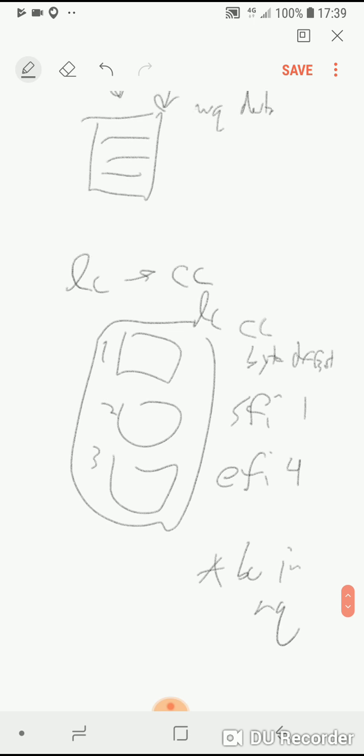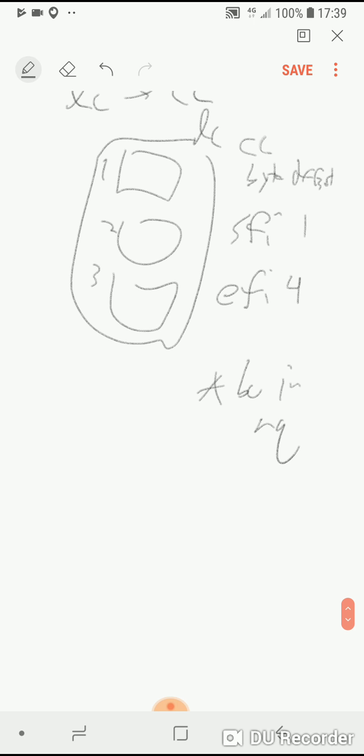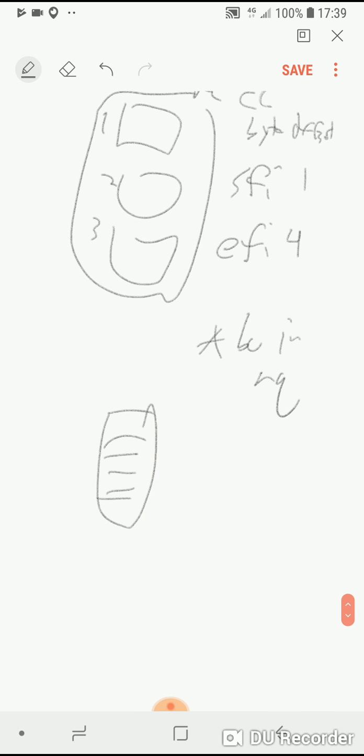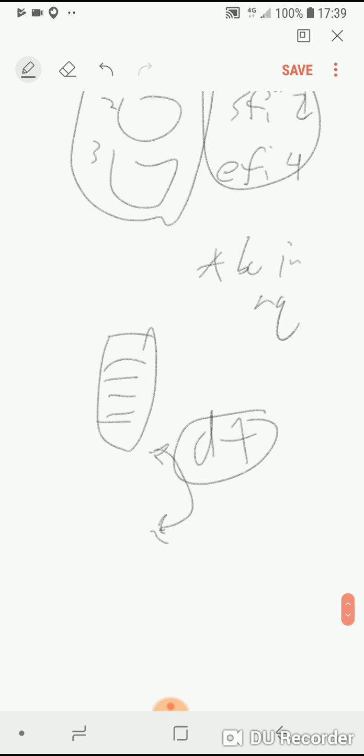Alright, so now we've got all this, then what happens is we have the read queue, and we have the thread, and it goes through and looks at the current commit, and it will read into the read queue, and then it will update this current state. So if it reads file 1, then it updates it to 2, and so on. So this is the disk thread. It basically performs just one operation at a time, and it's just one thread. I did it that way so I don't have to worry about contention between threads. I could have a read thread and a writer thread, but I just have one, because I just think one thread should be enough for disk access.